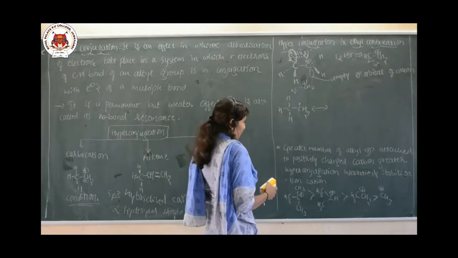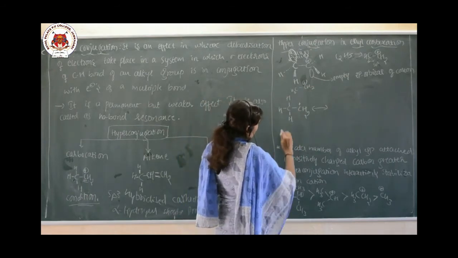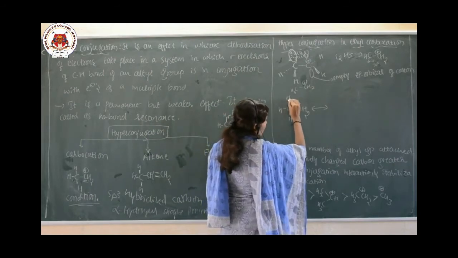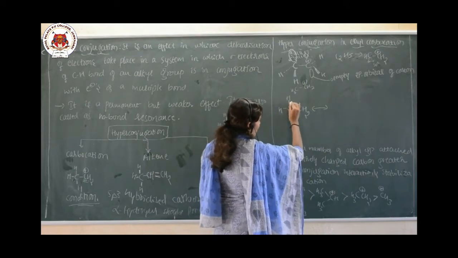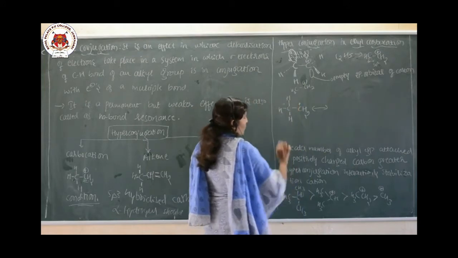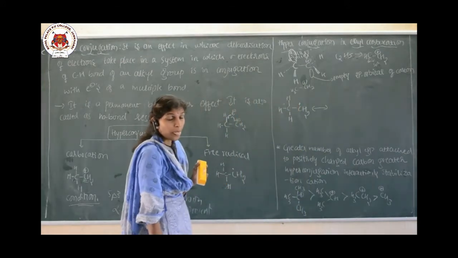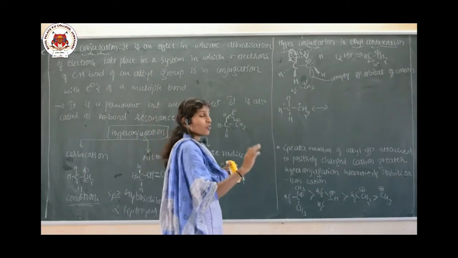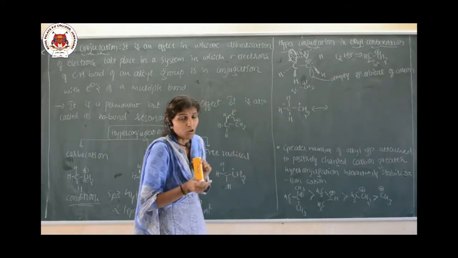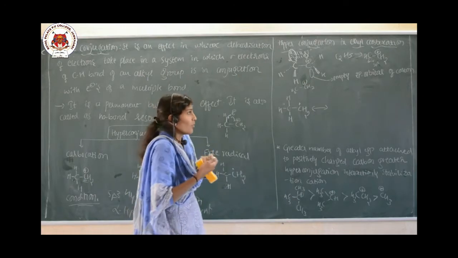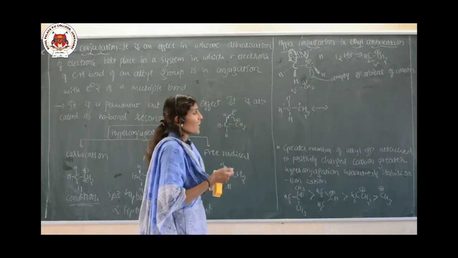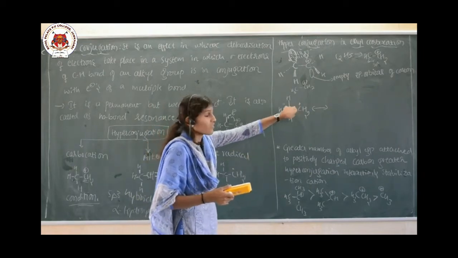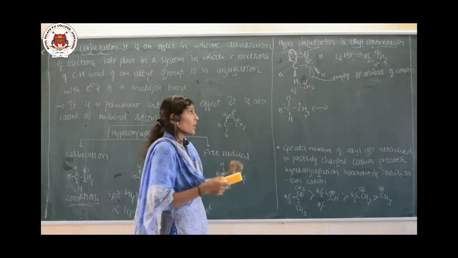So when this is the ethyl carbocation, let me take this C-H sigma bond, and the electrons involved here are sigma electrons. These sigma electrons are shifting, or in delocalization with this system. How it is delocalized, let me explain.